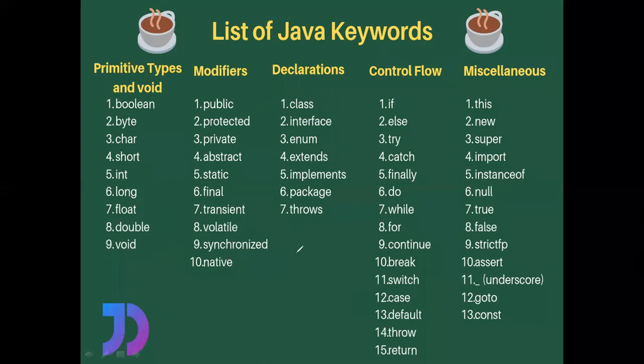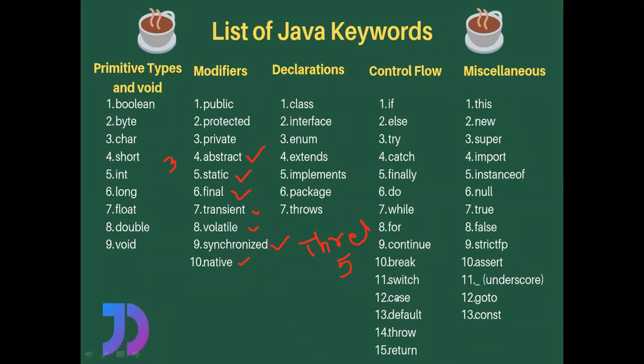Similar to that, we have an abstract keyword. We use this abstract keyword while declaring an abstract class, which will be covered maybe in unit 3 or unit 4, right? And then the static keyword. I will explain this static keyword in the next slides. At the same time, I will explain the final keyword also in the next slides, right? So next one, transient, volatile, and synchronized keywords. These keywords will be covered in the threads topic, which will be covered in unit number 4 or unit number 5. And then native.